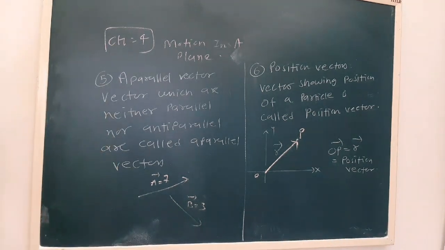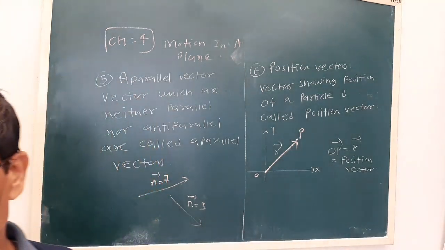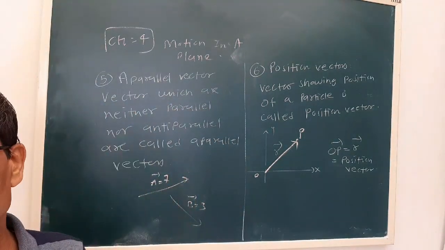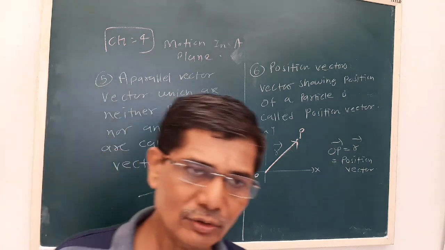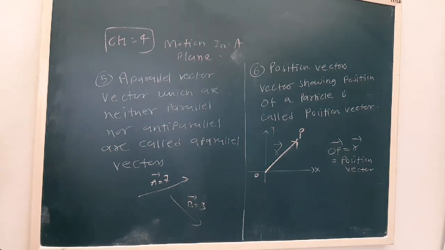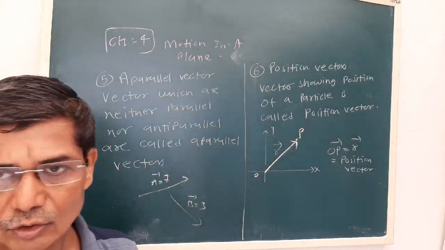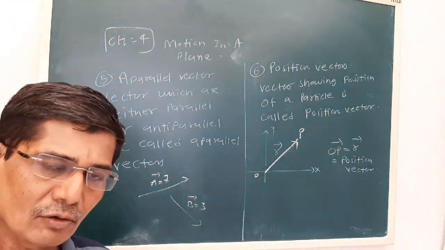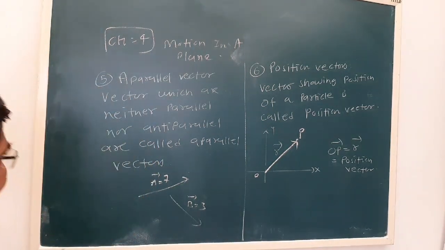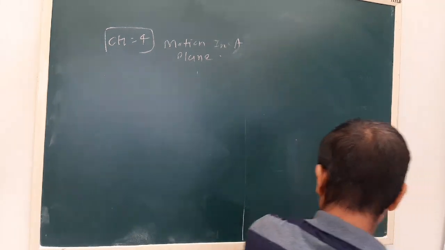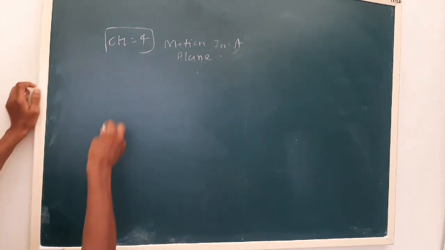Now see, the combination of vectors we have to see now. See, vector combination is not like our simple arithmetic. They follow some definite laws for combination. Suppose you have to add 2 vectors or subtract, multiply or divide, they follow some definite rules. So vector combination is not like our simple arithmetic laws, but they follow some definite laws. What are those laws? That we have to see now. Now we start with the addition of 2 vectors.